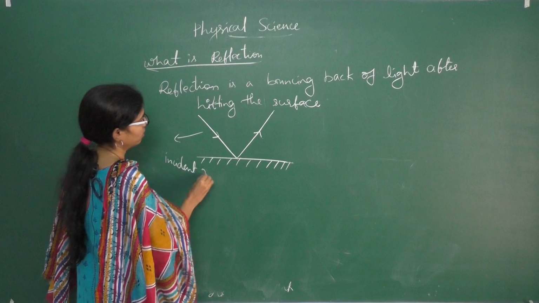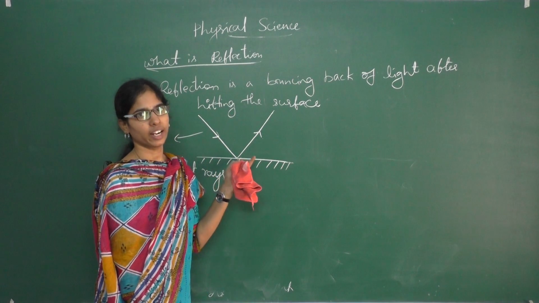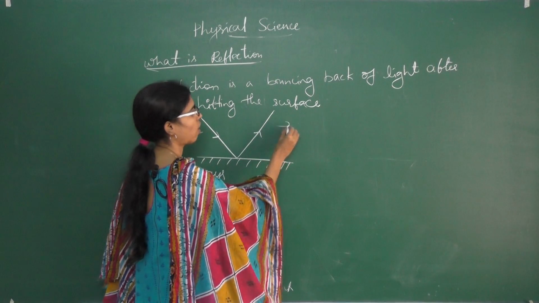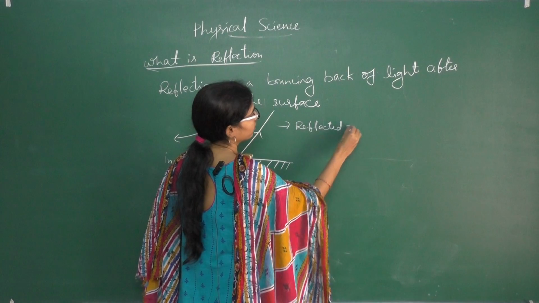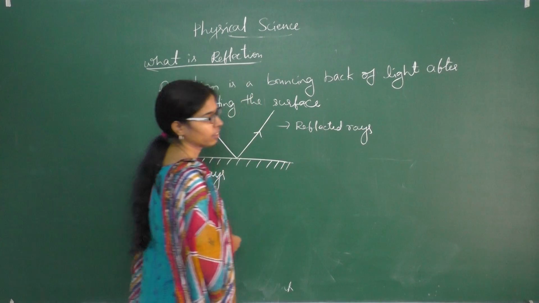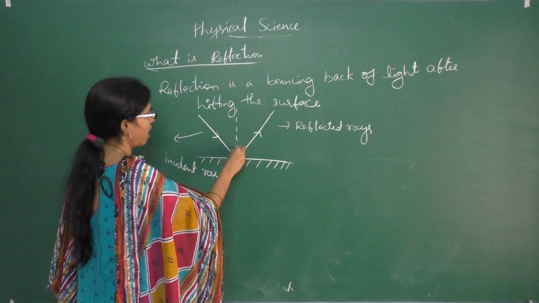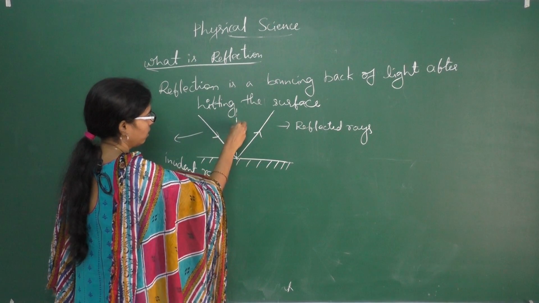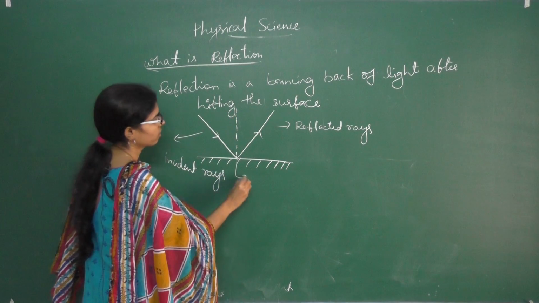The rays that touch the surface of the mirror and get reflected back we call reflected rays. If we draw one normal line between the incident and reflected rays, this line we call the normal.